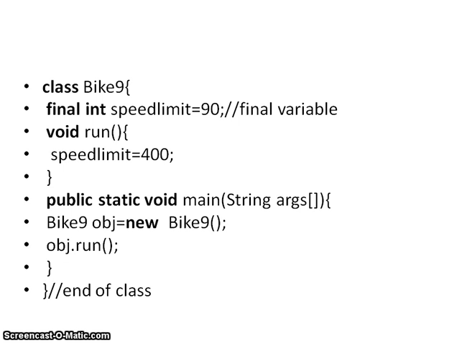Next I am taking a run method and I'm trying to change the speed limit to 400, and I'm accessing the main method. Next I'm creating the object of that Bike9 class, and I try to access that method from Bike9 by using obj.run. Obj is the object name of the class Bike. Do you think this program will execute?